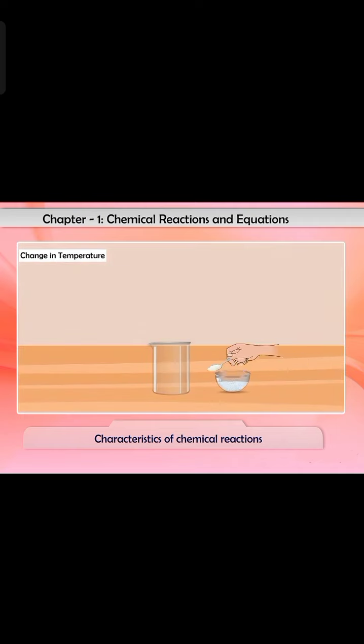Let us understand this with few examples. 1. Calcium oxide, also known as lime and quicklime, when reacted with water, the slaked lime is formed and a lot of heat is produced. This heat raises the temperature due to which the reaction mixture becomes hot. These type of reactions are called exothermic reactions, which means heat-producing reaction.